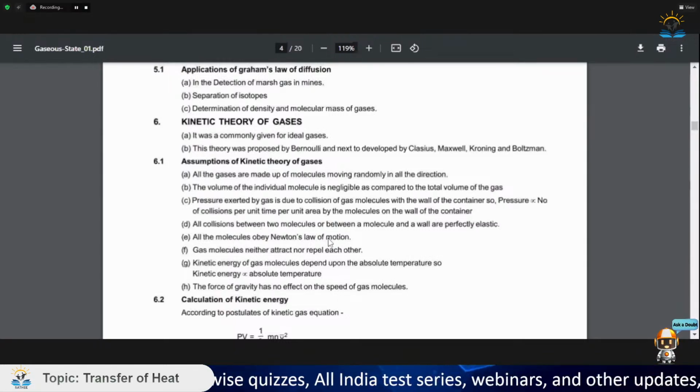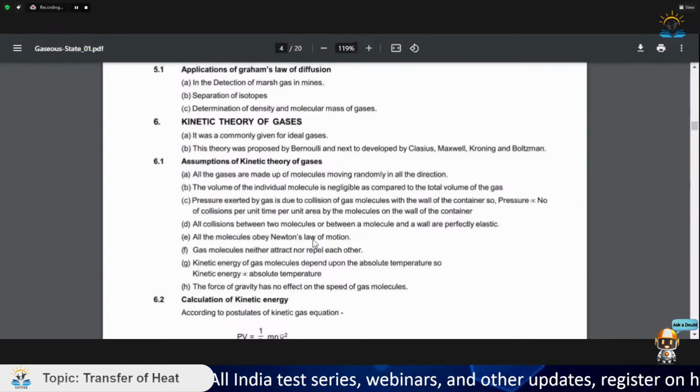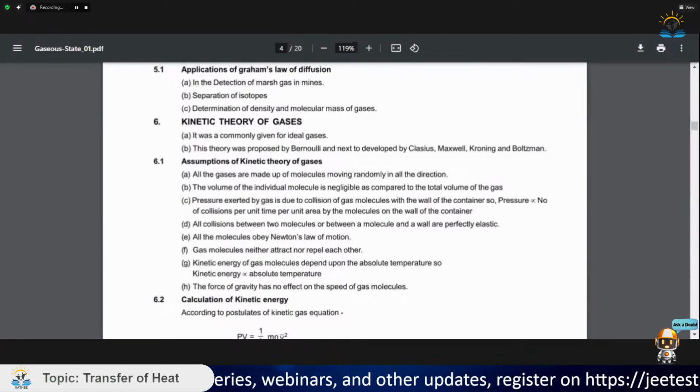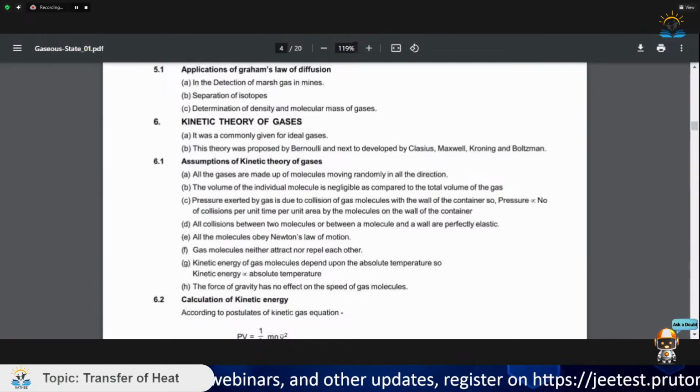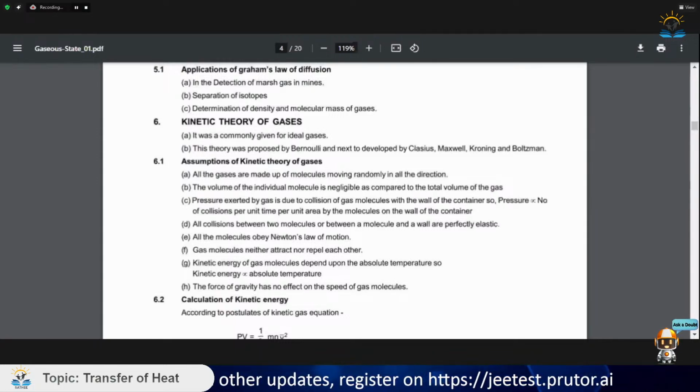All molecules obey Newton's laws of motion. This assumption says that the collisions are the same as what we have read in our 11th class dynamics. They follow Newton's laws of motion, so equal and opposite forces are present in a collision.